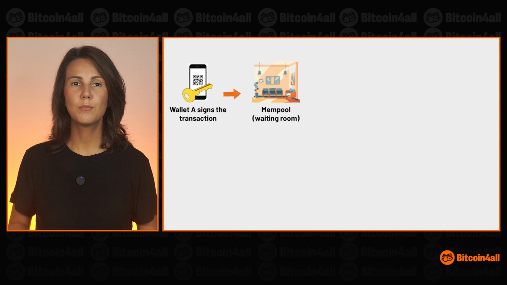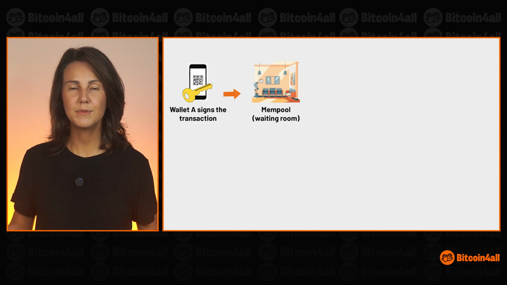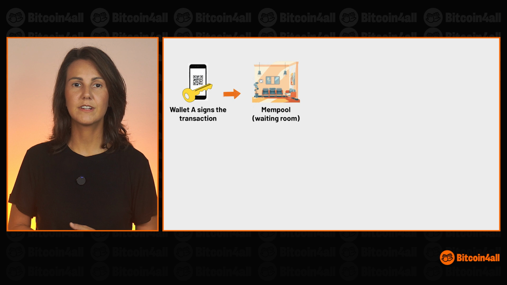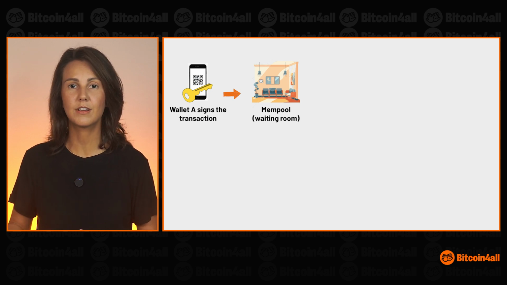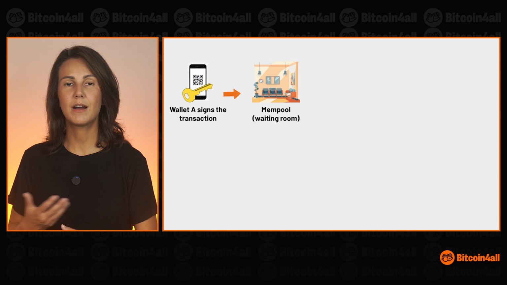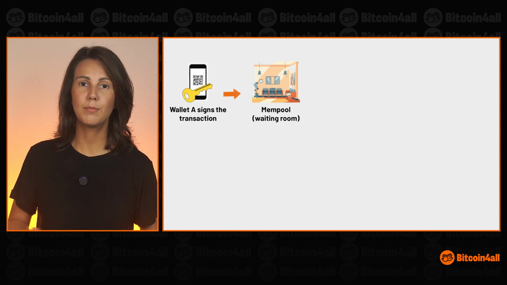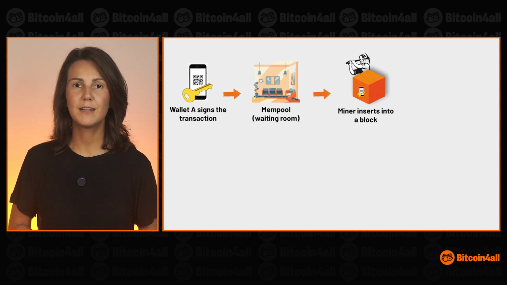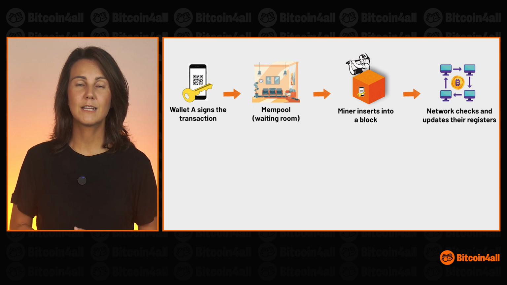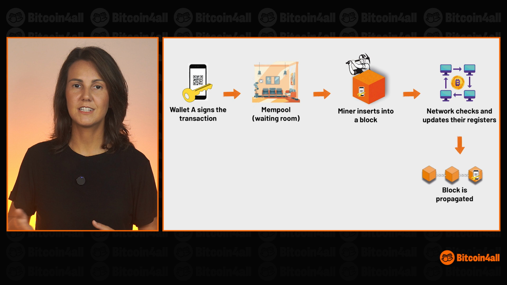This is the waiting room for the transactions that are waiting to be inserted into a block by the miners. Transactions are recorded on the blockchain when a miner selects the transactions to be part of the block of information. As soon as a miner enters a transaction into a block, that block is verified by the network and it updates blockchain records. This block is then propagated throughout the network as a valid block with a transaction inside it.